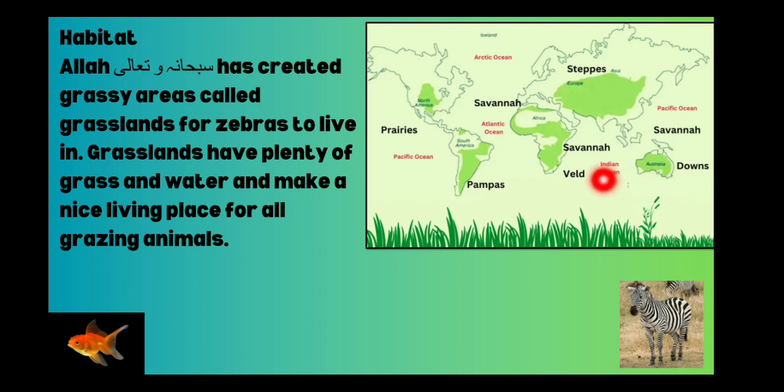So downs, veldt, savanna, steppes, prairies, and pampas. These are different grasslands that are spread all over the world. And you can see that there are no grasslands over here, in this part of the world. So this part of the world does not have any grasslands.